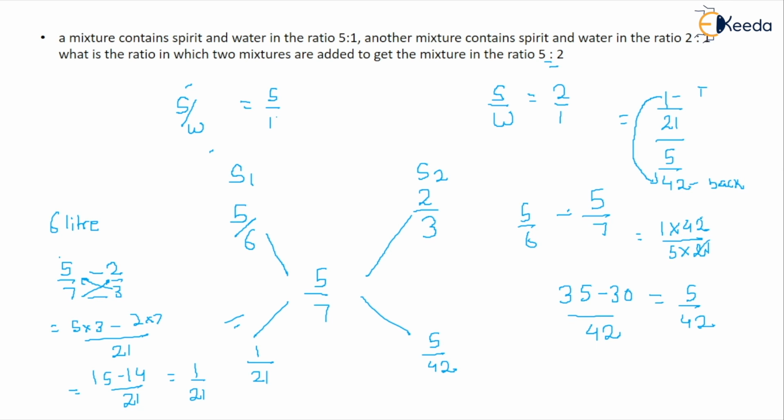So after that, this will cut and this comes out to be 2, right? Because 21 twos are 42. So 2 by 5 is the ratio of spirit and water which you have to make. So the answer of our question for this solution is 2 by 5. The ratio in which spirit and water must be mixed is 2 by 5.